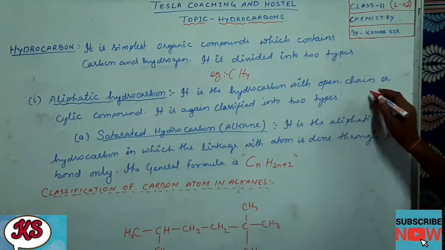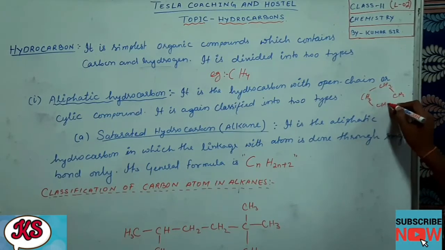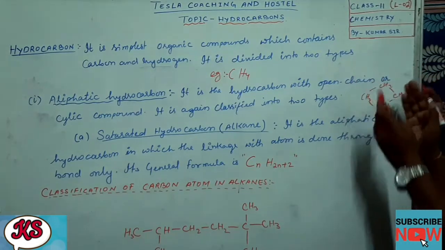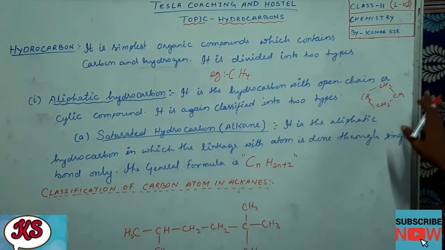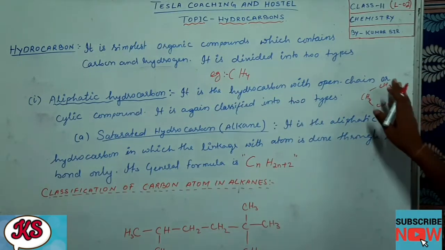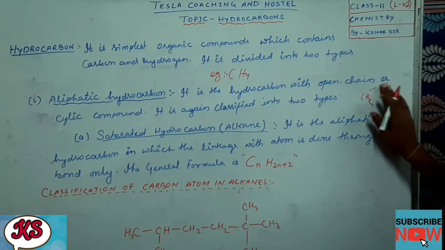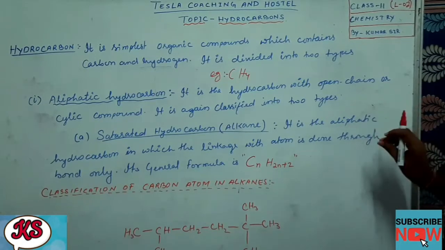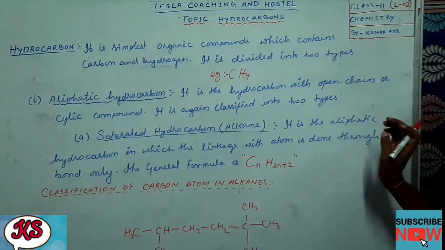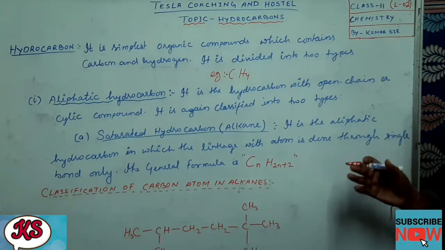Cyclic compound means, as we discussed last class, CH2, CH2, CH2, CH2, CH2, a closed structure, right? So this is also called aliphatic hydrocarbon. But the condition is that there should not be any benzene ring. If a benzene ring comes, it will not be called aliphatic.